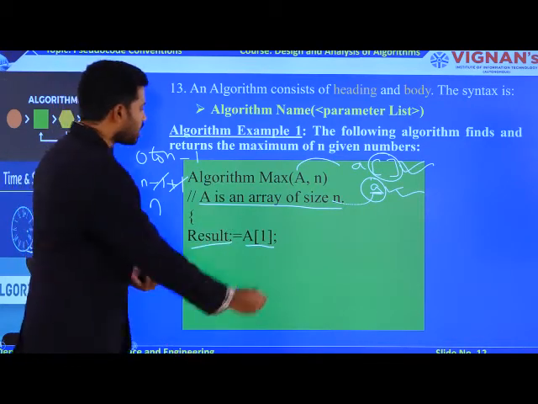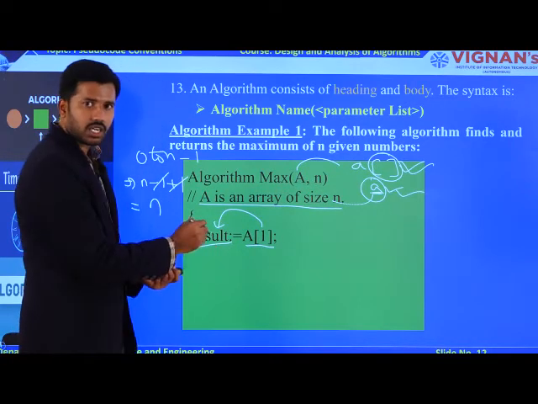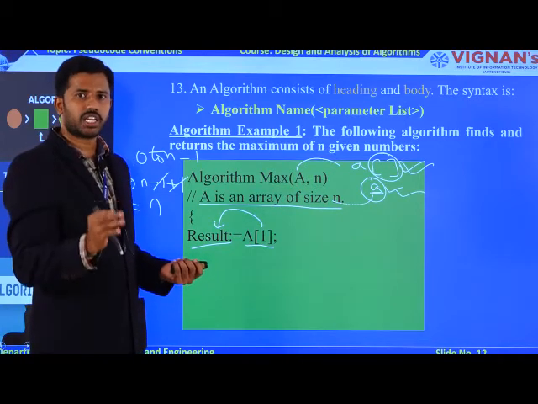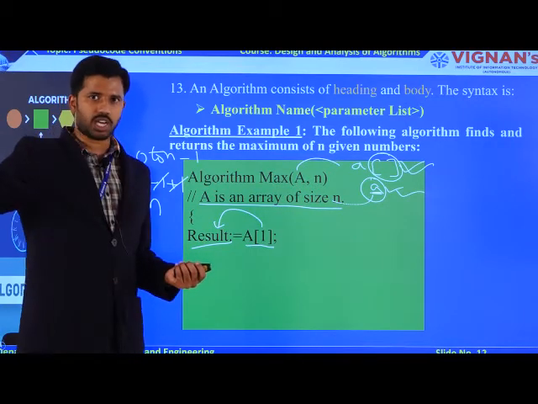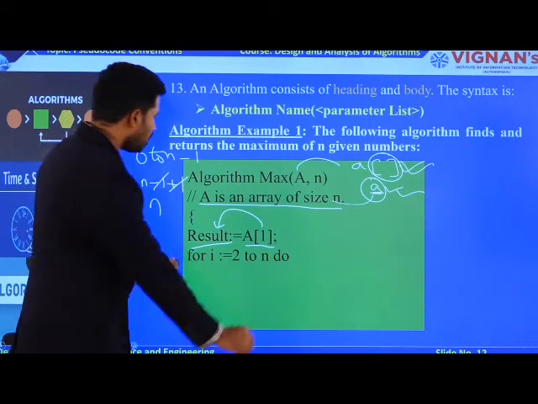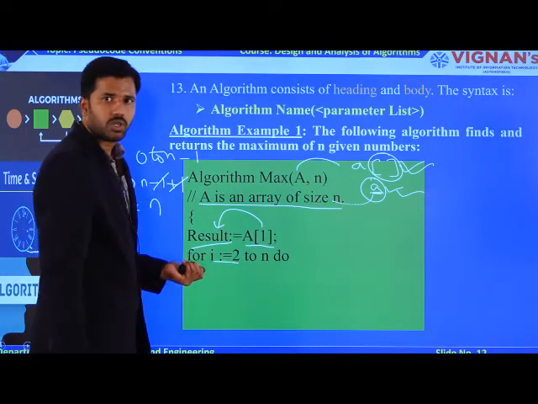After assigning the first value as the result, now I compare this result with all the remaining elements available in my array, starting from the second element to the last element, right? This is the logic. I have taken the first element as the result, so that's why my for loop starts from 2 onwards.